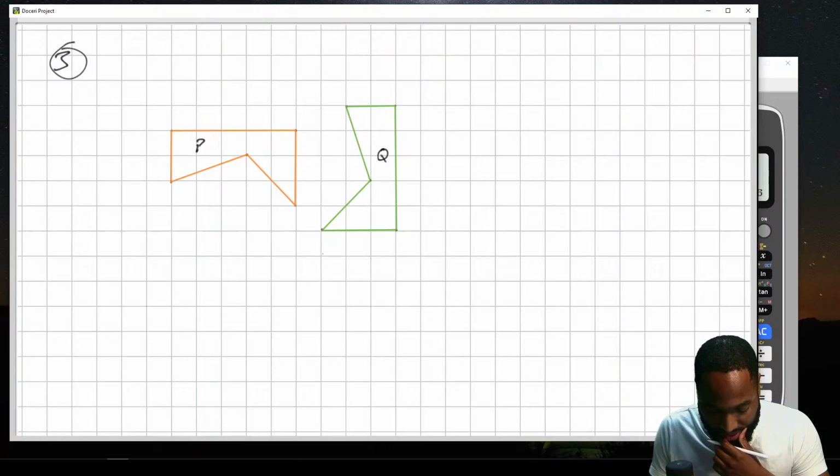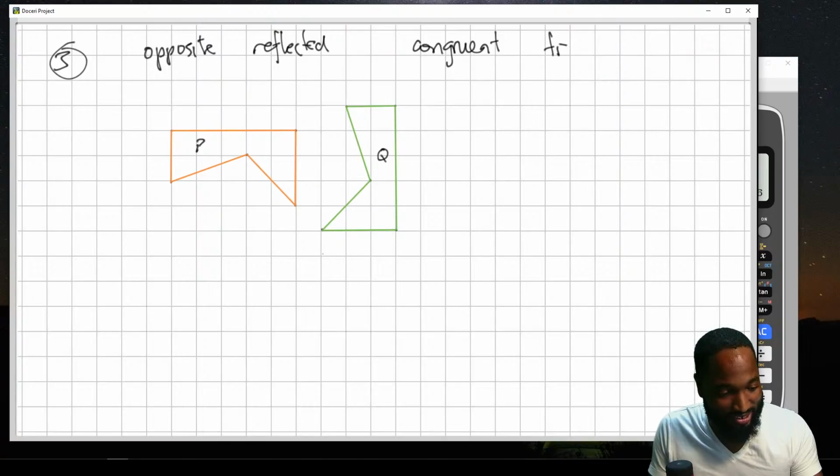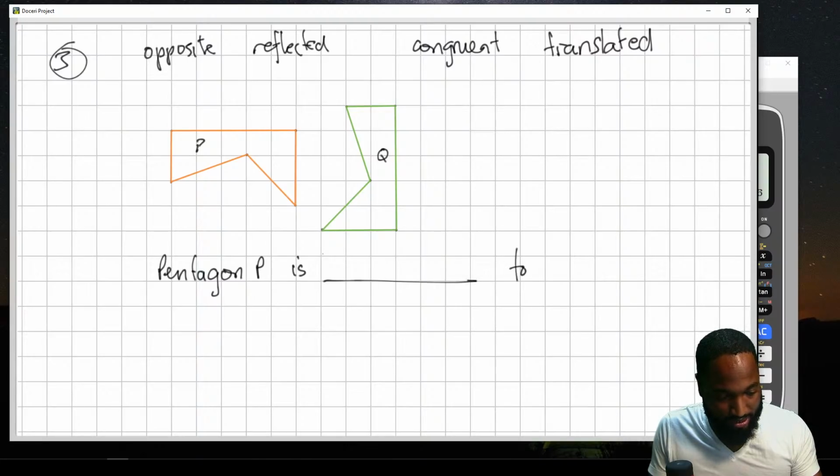Select the correct word from the following list to complete the sentence. Wait now, pick a word. Pick a word, boy. We love them pick a word things. So opposite, reflected, congruent, and translated. So people here waiting with bated breath. Which one is the correct word? Well, let's ask the live chat. Translated. Pentagon P is what to pentagon Q?